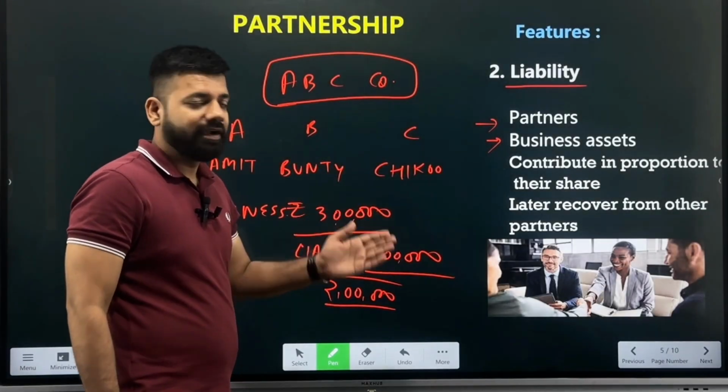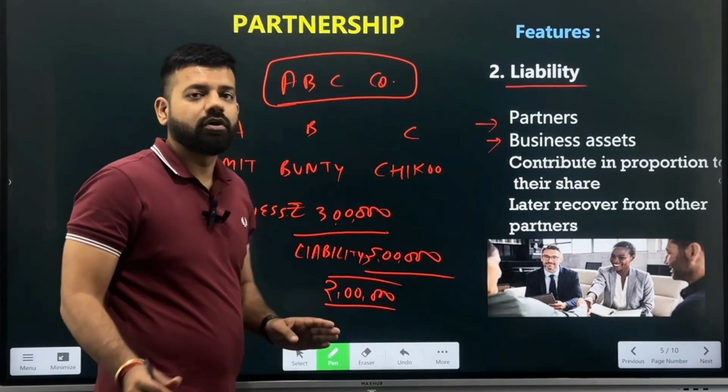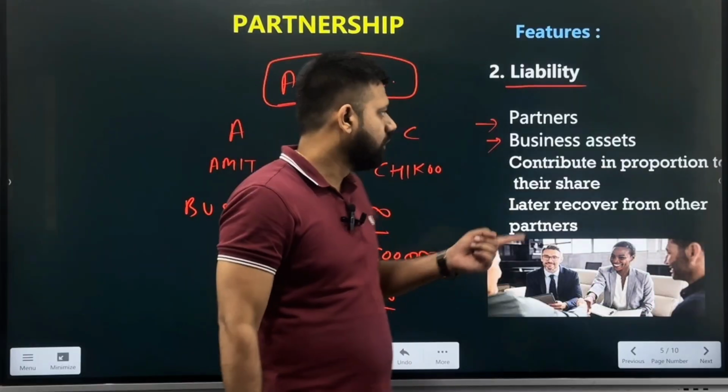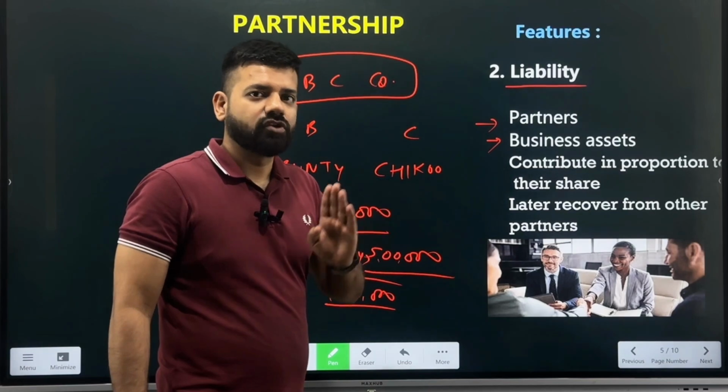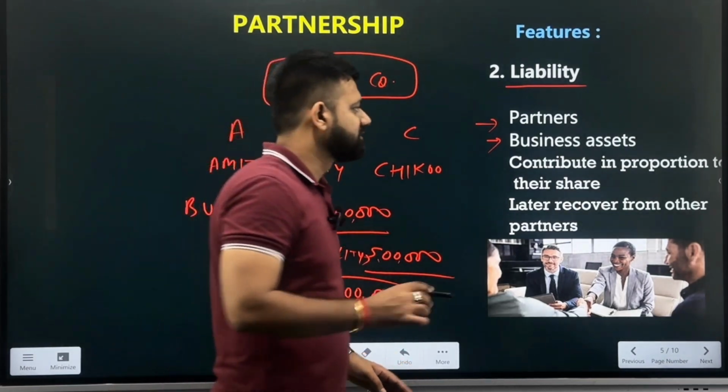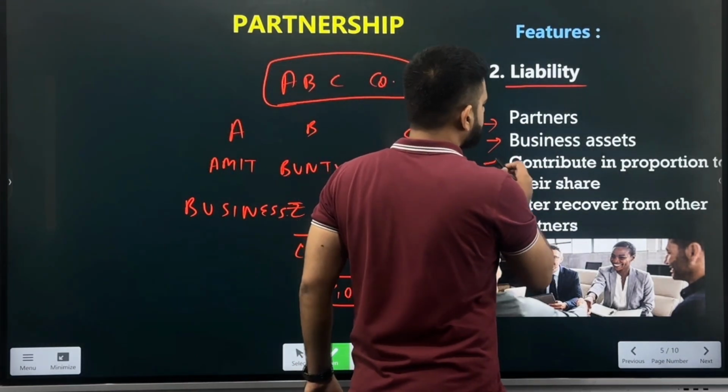This 2 lakh would be paid off by selling the properties of the partners of ABC. Why? Because the partners here are liable to pay off all the debts. They have unlimited liability. If the business fails to pay off the debts, the personal property can also be claimed: their houses, their cars, even their cash, everything can be claimed to pay off the debts. So the business assets would be sold first, and then if that is not sufficient to pay, the personal assets would also be used.